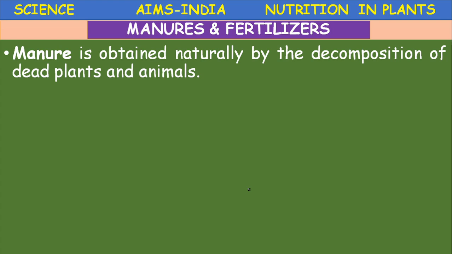Manure is obtained naturally by decomposition of dead plants and animals. That's why sometimes the dead bodies of rats, bandicoots, birds or dogs, cats can be buried in the soil near the trees, so that the nutrients present are decomposed and added to the soil.